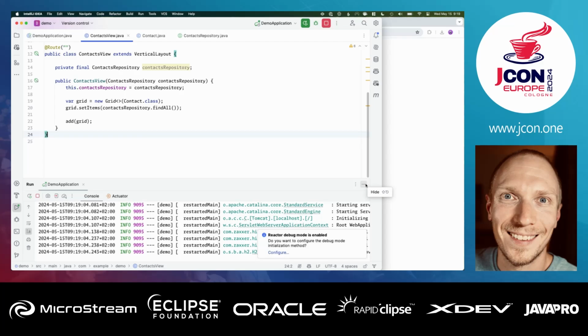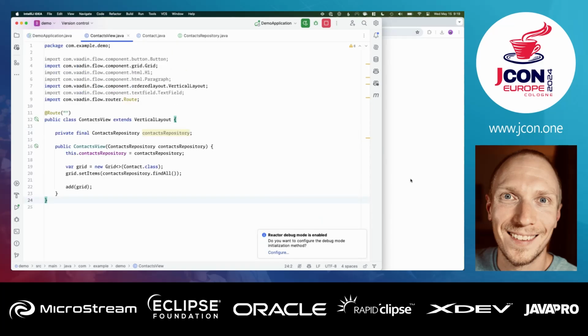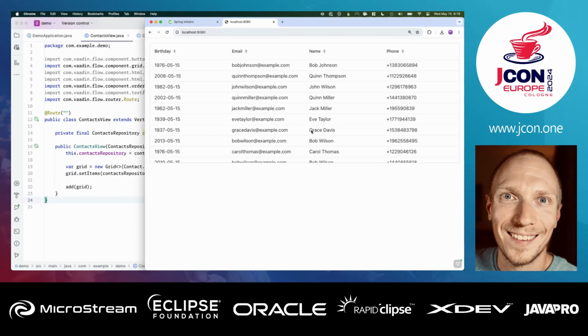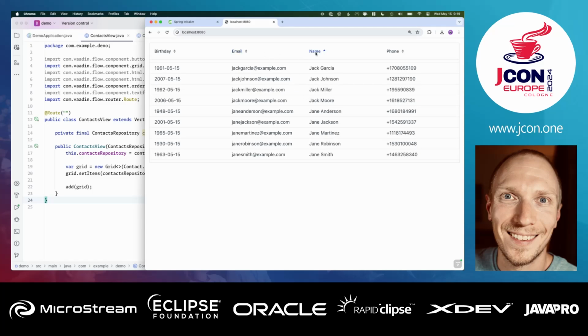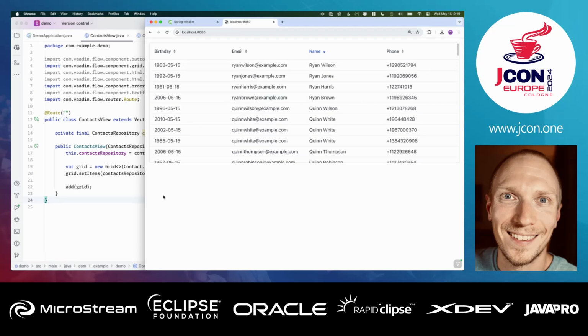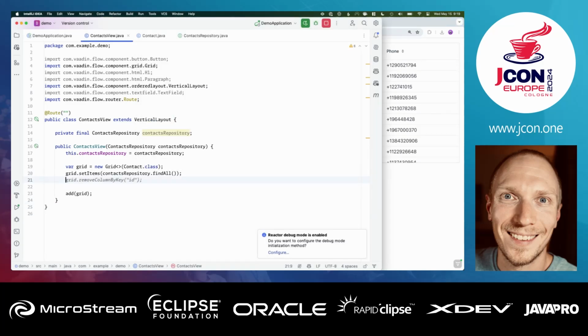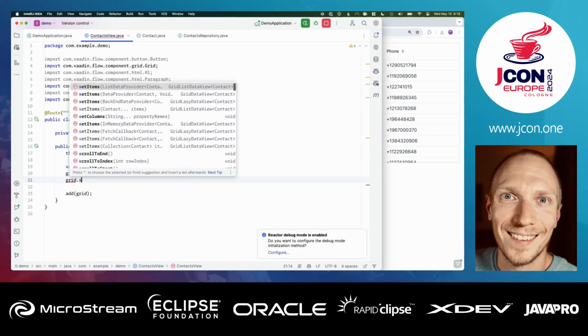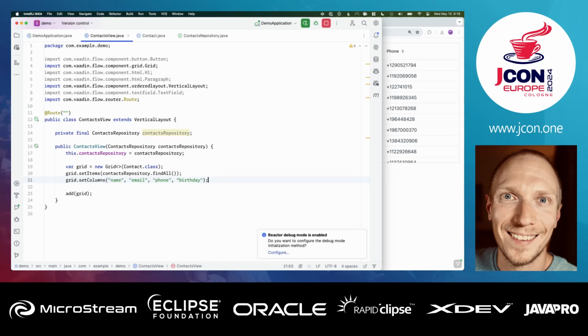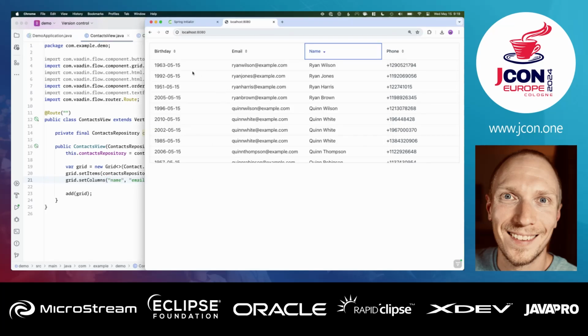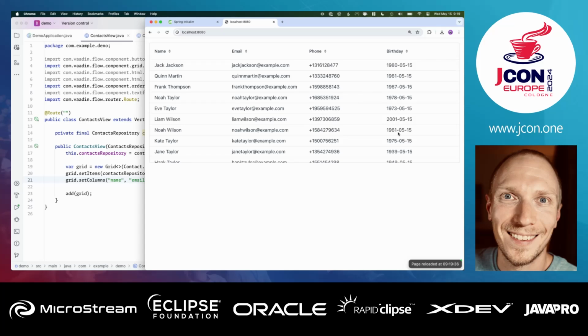So if this works now, what we should expect to see is a data grid that displays all of that data that we created into our database. So that's not a whole lot of code that we needed to type to create a sortable, nice looking data grid that's fluid here. We can go in and configure the grid. So let's say grid.setColumns and just pass which order we want to have things in. So it might be nicer to start with the name and have the birthday at the end.